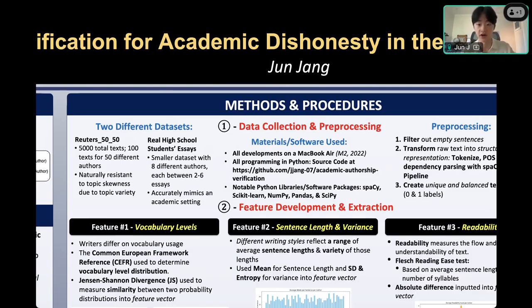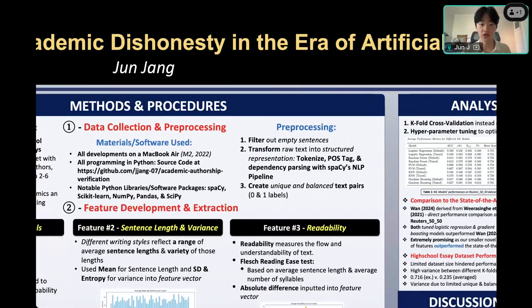Now for the pre-processing part. In a machine learning project, especially a text-based one like mine, pre-processing is extremely important to filter out unnecessary parts that can skew the data extraction and feature extraction in the later steps. For example, say you had a random dollar sign in the middle of your sentence. That could completely skew metrics like readability, or any other features which I'll explain later on. So that's why pre-processing was integral for my project.